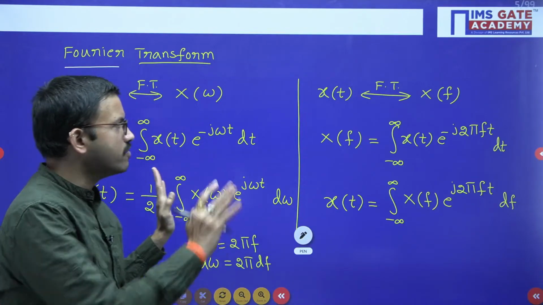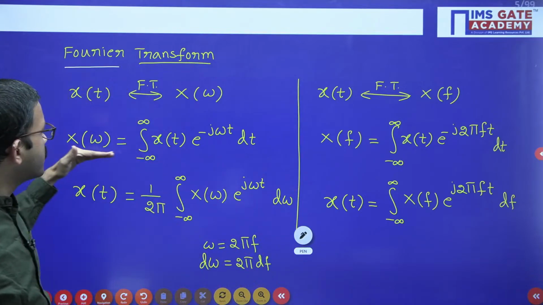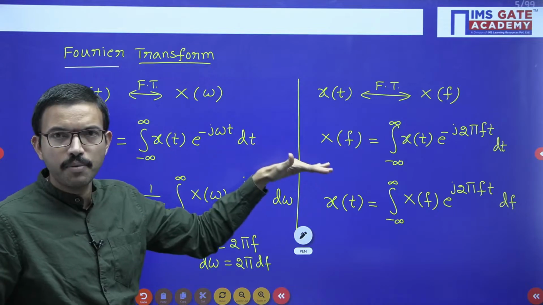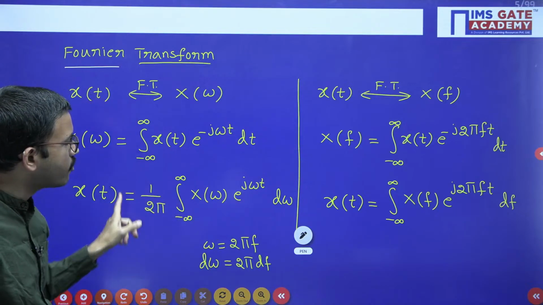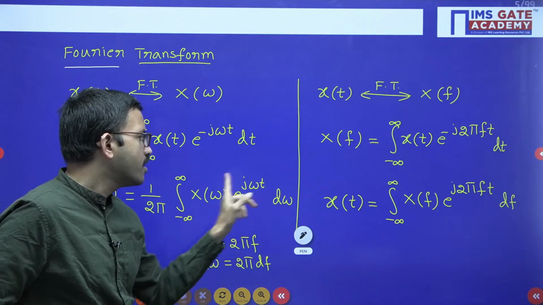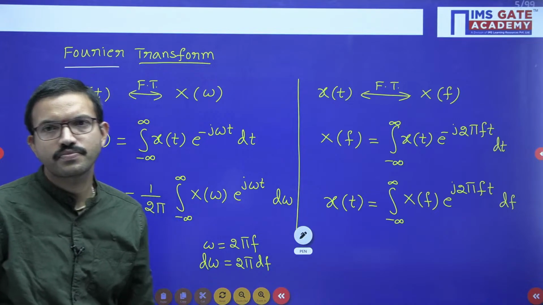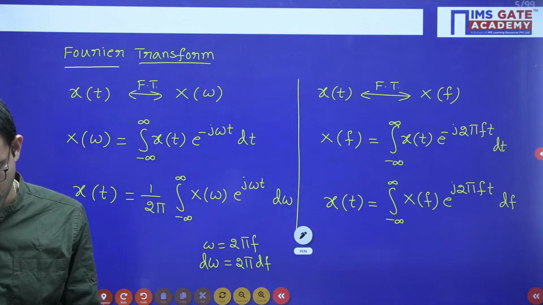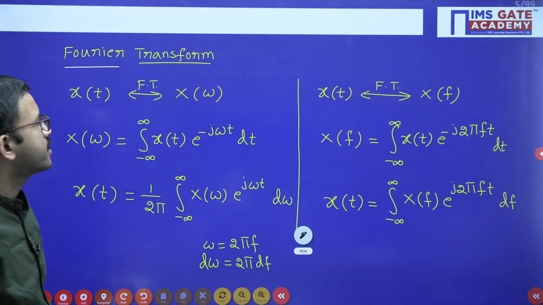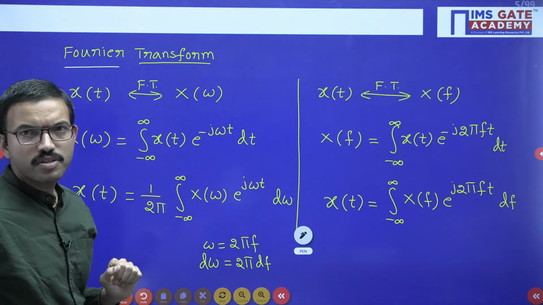That is the reason I have given both the relations here so that you can correlate. Regarding the Fourier transform, both equations are the same. Regarding the inverse Fourier transform, you are getting 1 by 2 pi here. The moment in place of omega you substitute 2 pi f, the 2 pi will get cancelled and you are getting df. So this is about Fourier transform in terms of omega and in terms of normal frequency f.